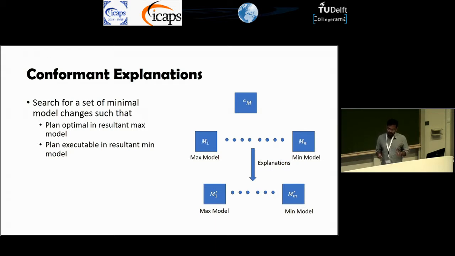So now explanation is about finding those model updates, which when applied to the original incomplete model would result in a new incomplete model where the plan is executable in the new min model and optimal in the new max model. So this will ensure that whatever models remain in the completion set, the plan is optimal in all of those models.